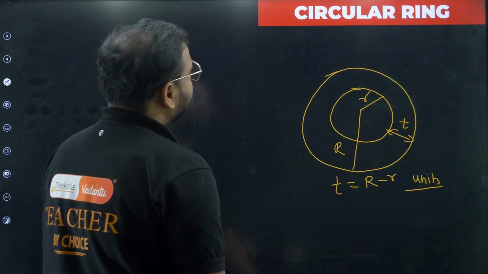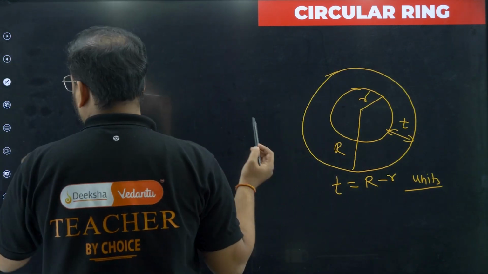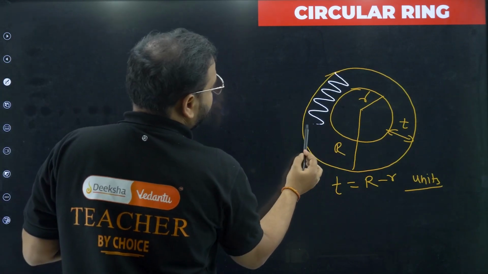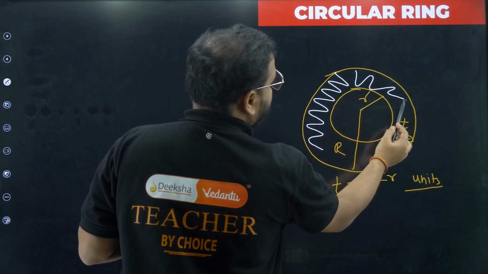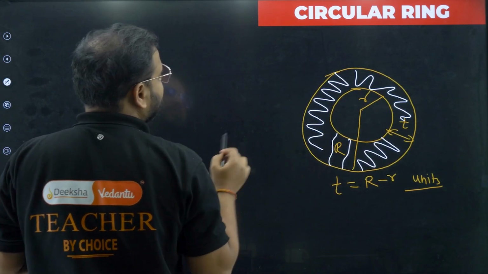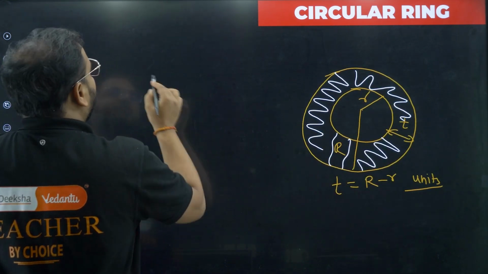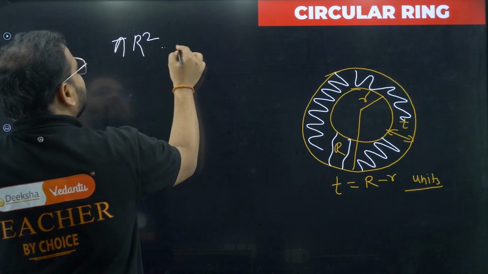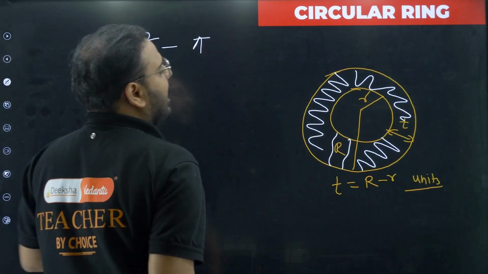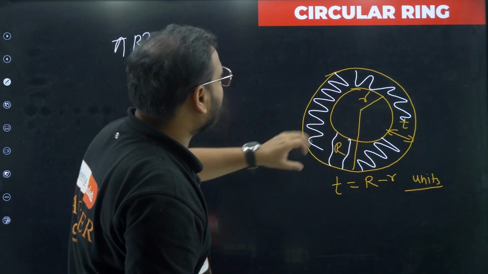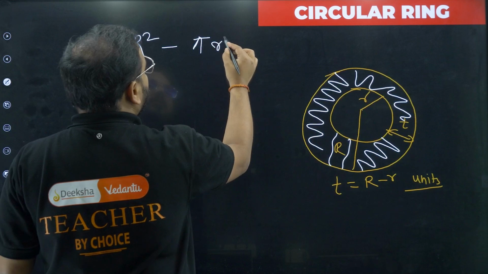What about area? To find the area of this track, have a look. To find the area of this part, we have to find the total area of the outer circle, which is pi R squared, minus the smaller circle area. If from the outer circle area you take out the small circle area, you get simply the area of the track or the ring part.